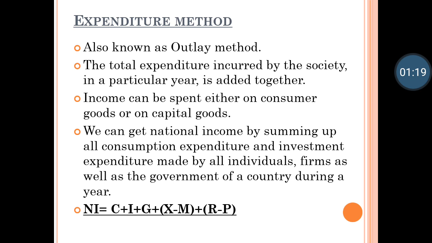Likewise, in the product method, we take into consideration the production point of view. In the income method, we take into consideration the total income of a country, and in the expenditure method, we take into consideration the expenditure that takes place in a year in a country. It is also known as the outlay method. The total expenditure incurred by the society in a particular year is added together.